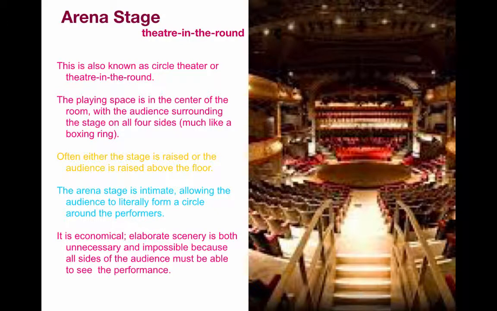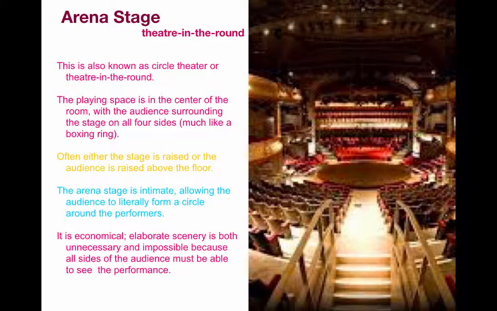The arena stage is also called theater in the round. It is the most intimate type of theater. The playing space is in the center of the room with the audience surrounding the stage on all 4 sides, much like a wrestling match. Either the stage is raised so that everyone can see the action, like in a wrestling match, or the audience is raised above the floor looking down, as you see in this picture here.